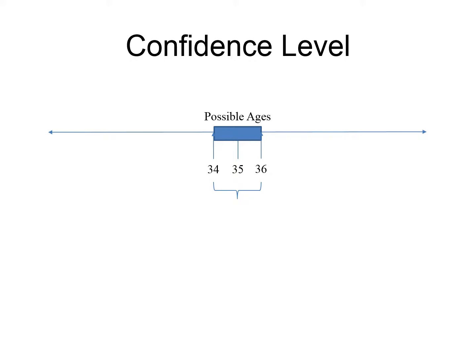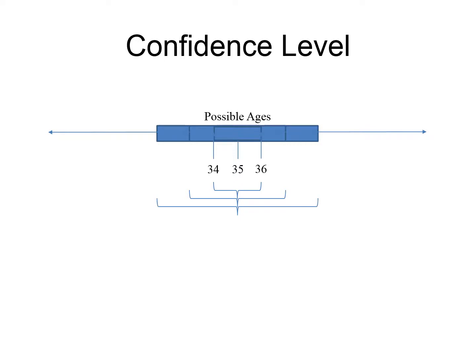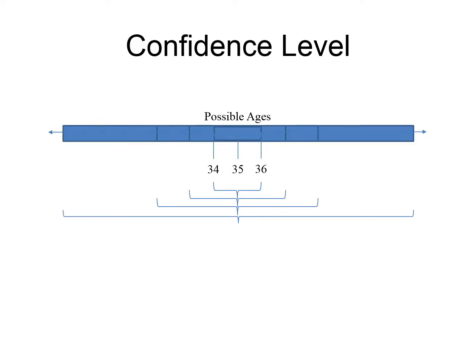A second option is to just use a larger margin of error. Sensibly, if I'm 50% sure that this person is between 34 and 36 years old, I'm more than 50% sure that they're between 33 and 37, and even more sure that they're between 30 and 40, and pretty much absolutely positive that they're between 10 and 60.